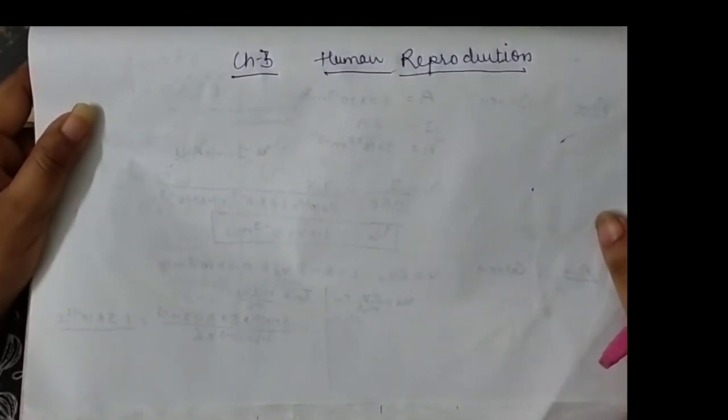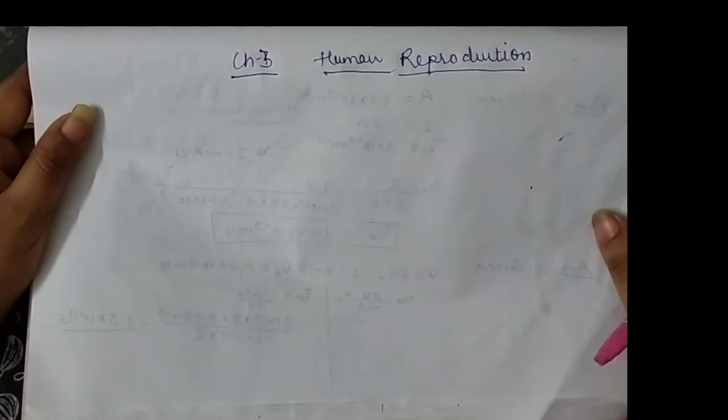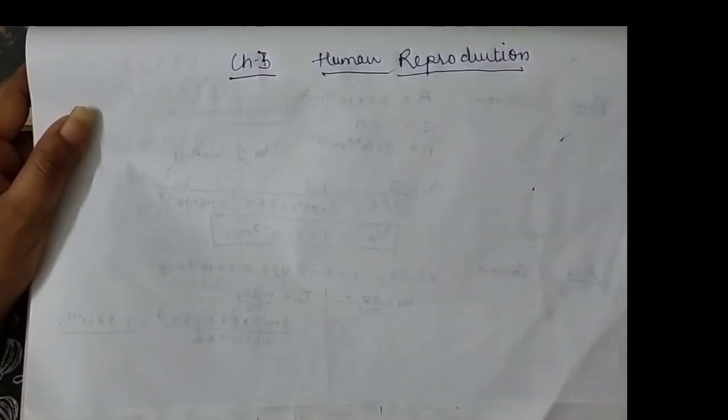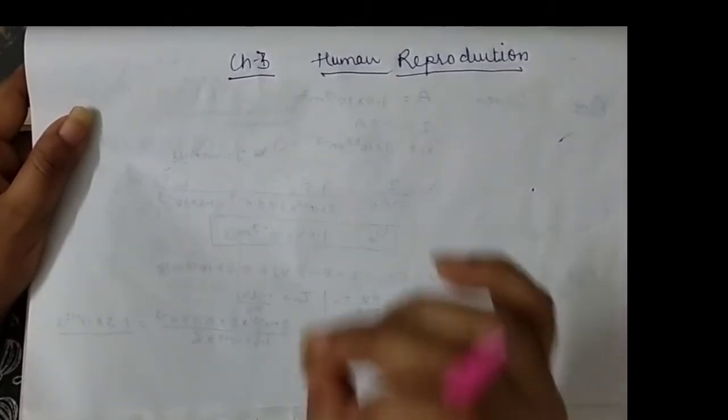Now we are going to start our next chapter 3, human reproduction, in which we are going to discuss all the processes which are related to human reproduction. As we know, humans reproduce sexually, so to conduct this process there are some sub-processes which go on one by one to conduct the whole process. In a particular sequence I am going to discuss all these processes one by one.